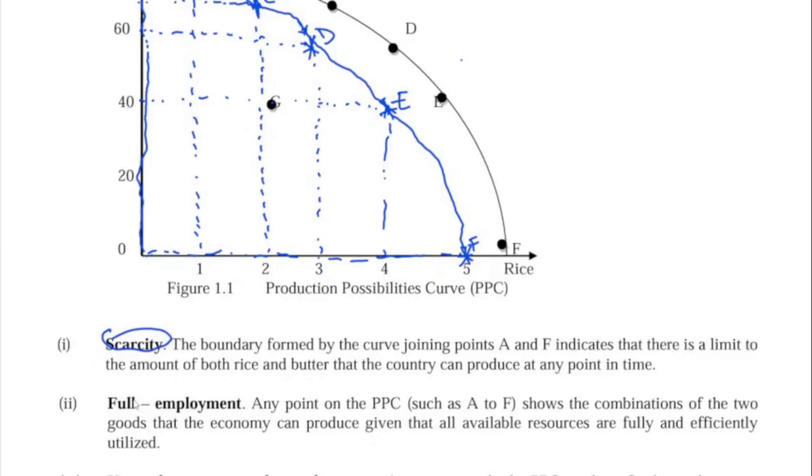And what does this scarcity mean? It means that the boundary formed by the curve, this curve itself from A to F, indicates that the production cannot go beyond that line. It is telling us that there's a limit to the amount of both rice and butter, the amount of the combination, that the country can produce at any point in time.